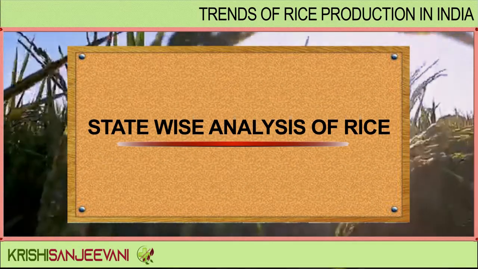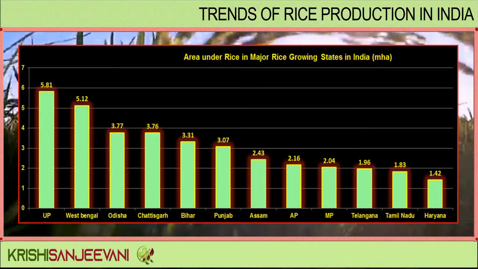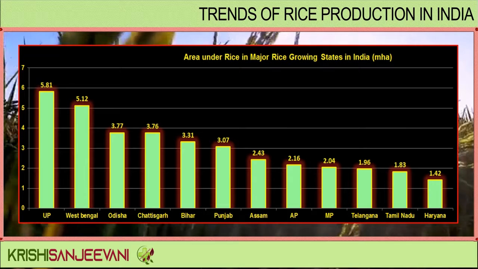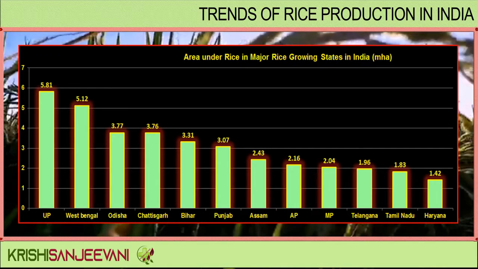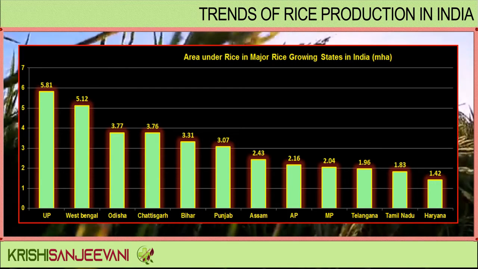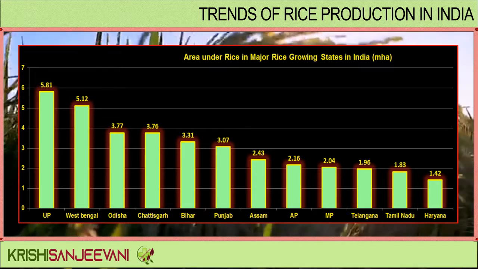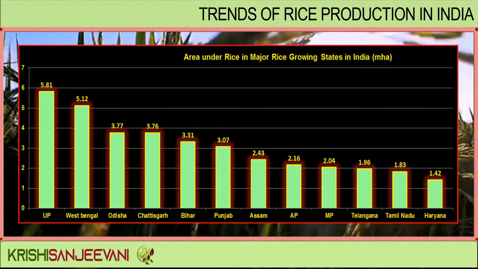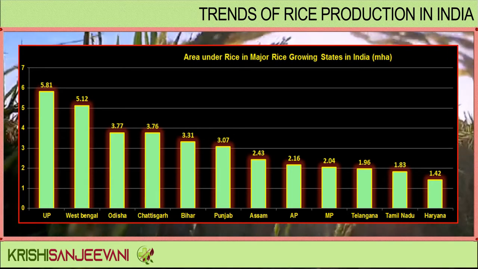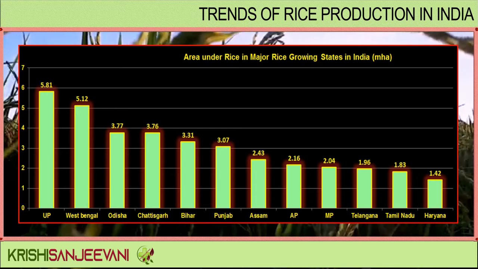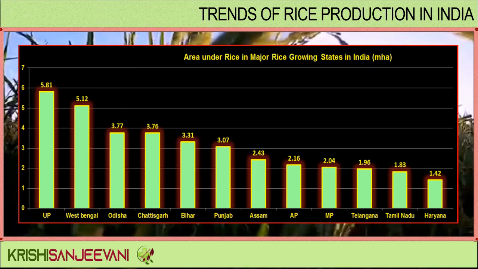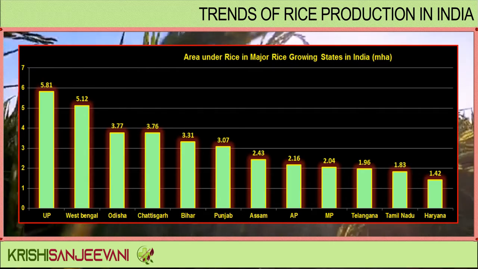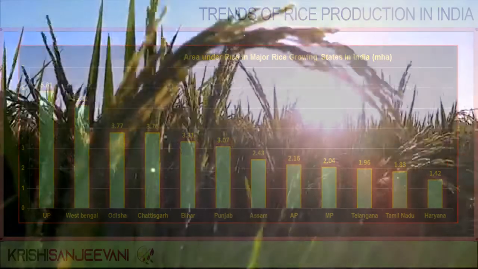State-wise analysis of rice. Area under rice in major rice growing states in India in million hectares. Uttar Pradesh is having the highest area under rice cultivation, which is 5.81 million hectares, followed by West Bengal and Odisha with 5.12 and 3.77 million hectares respectively. Chhattisgarh, Bihar, Punjab, Assam, Andhra Pradesh, Madhya Pradesh, Telangana, Tamil Nadu and Haryana follow.